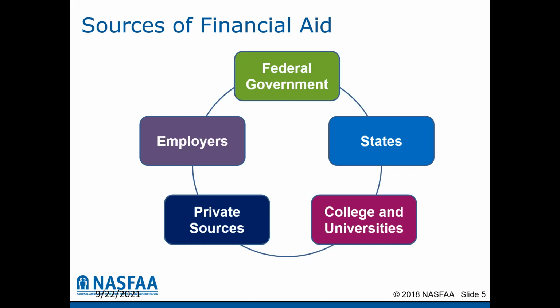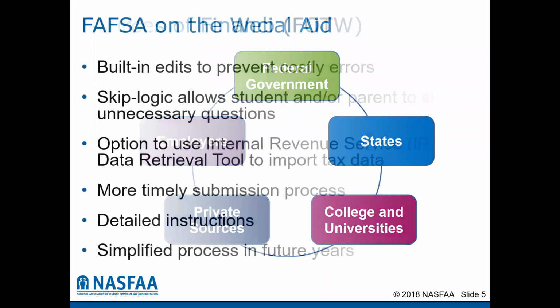Colleges and universities also have their own sources of funds, including scholarships, some that are merit-based, some that are merit and need-based, and some that are simply just need-based grants. Then you want to check with your employers to see if they may have funding sources for your dependent children. And then other private resources may include local foundations, other scholarship searches that you may apply for scholarships through. Never pay. In addition to the financial aid form, don't pay to submit, but you also don't want to pay for any scholarship searches.